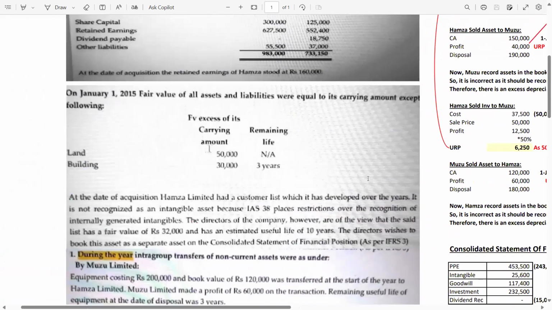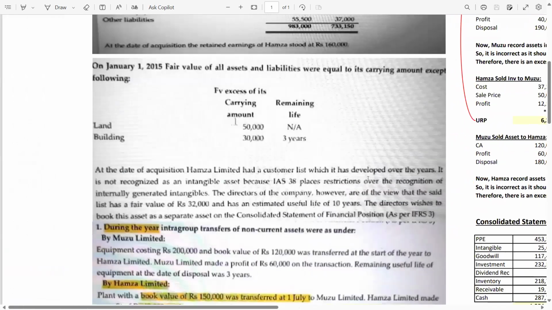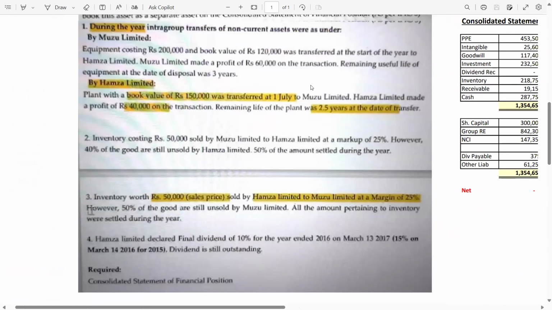Let me show you this adjustment from here as well. Now read. Inventory costing 50,000 sold by M Limited, means parent to H subsidiary, at a markup of 25%. So once you apply the markup on the 50,000, you will get the sales price, which is 62,500.